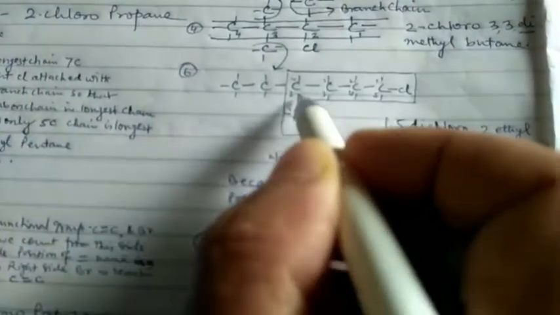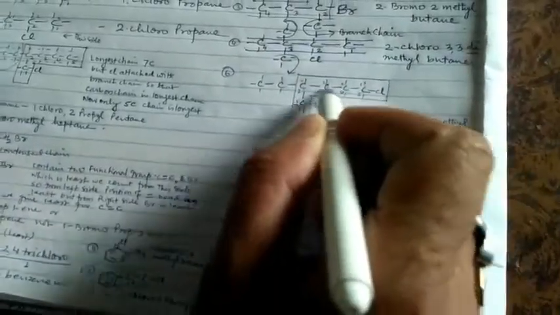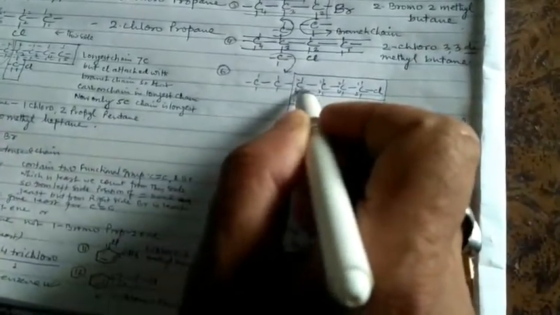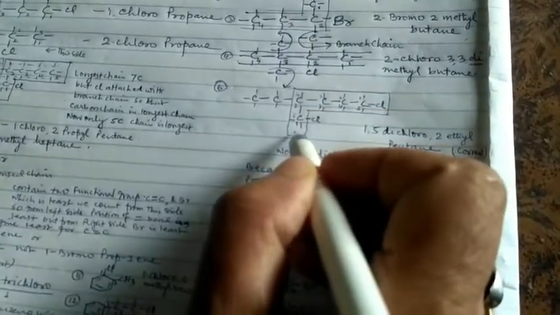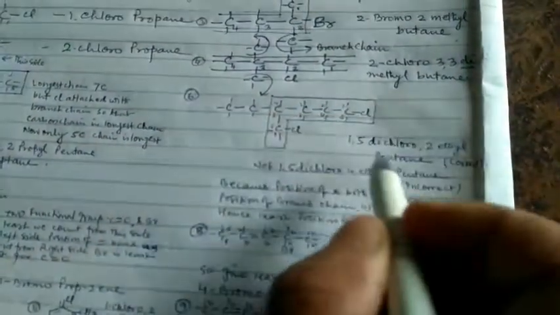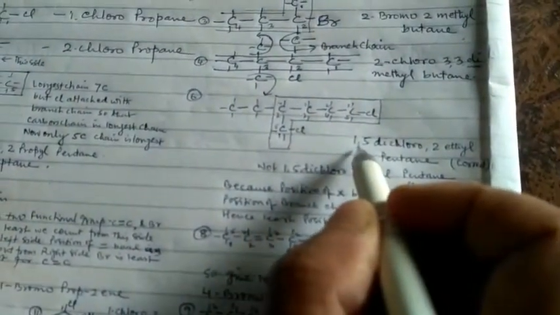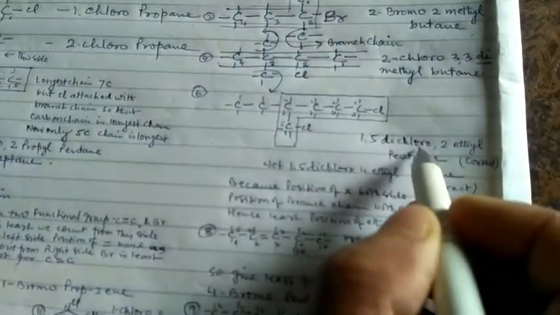From this side the branch chain is at the second position, but from this side it is at the fourth position. So we should count from this side, and the name is 1,5-dichloro.